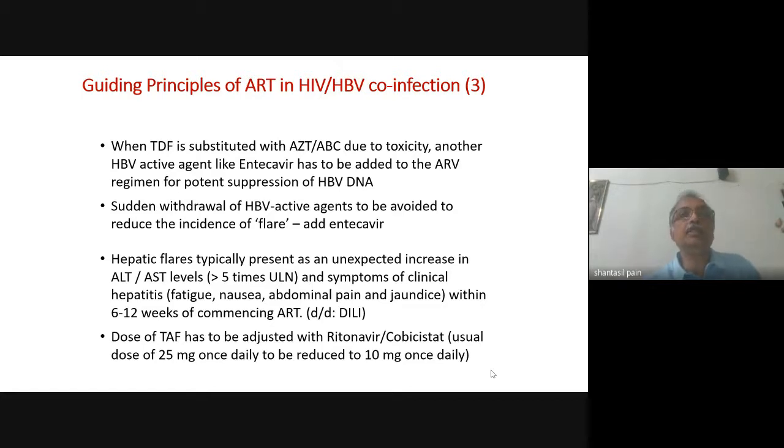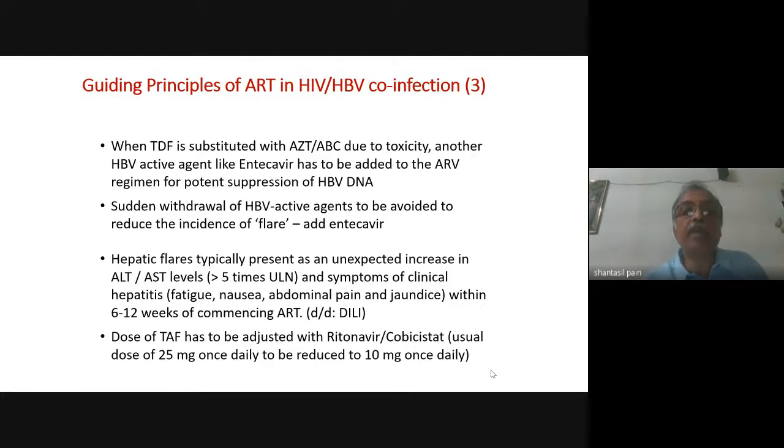So you have to substitute tenofovir with either zidovudine or abacavir. You cannot use TDF anymore. In these cases, you have to use another potent drug with anti-HBV action. So instead of TLE, maybe you are using now ZLE, but you add entecavir as another drug for the hepatitis B virus infection. So your regimen will be ZLE plus entecavir.